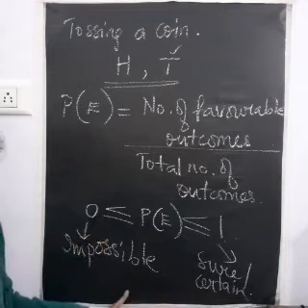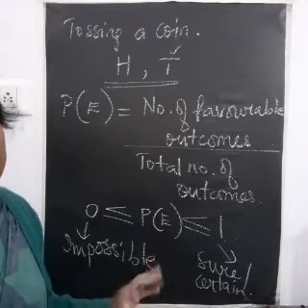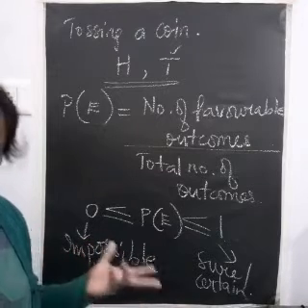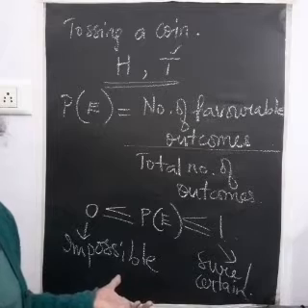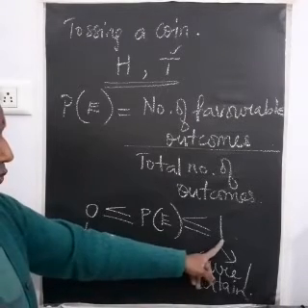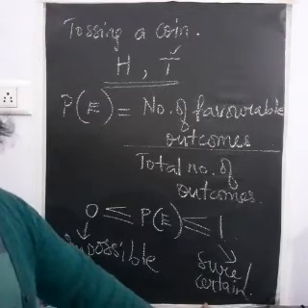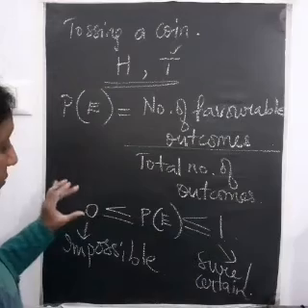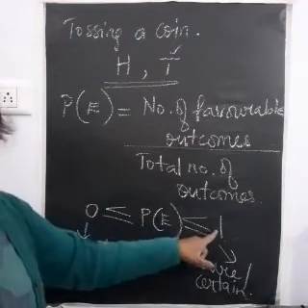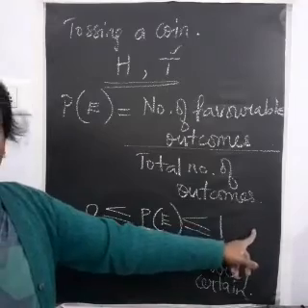Now what is the probability of having ice in the Arctic? It is a sure event because there is going to be ice there in the Arctic throughout the year. So it becomes 1 and that will be a sure or certain event. So these are the types you must know, and the probability of any event will lie between 0 and 1. It cannot be negative and it cannot be greater than 1.